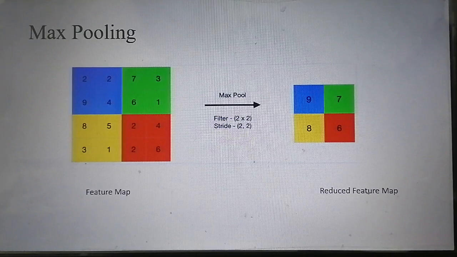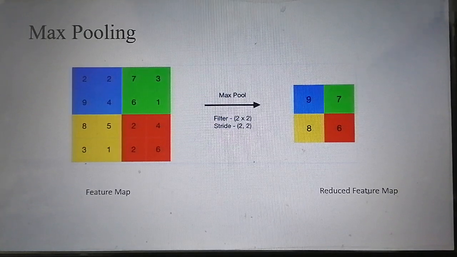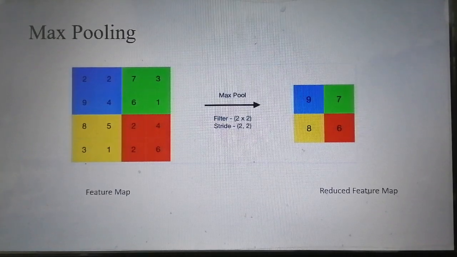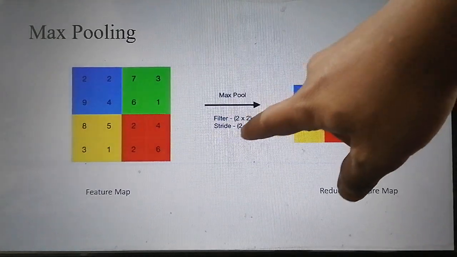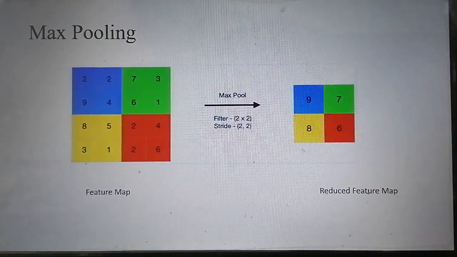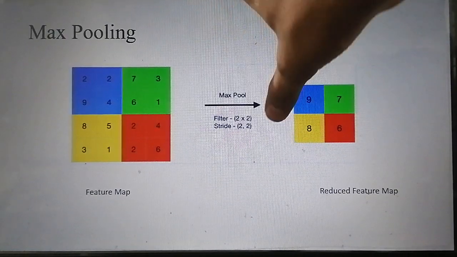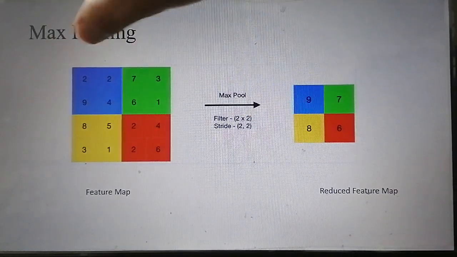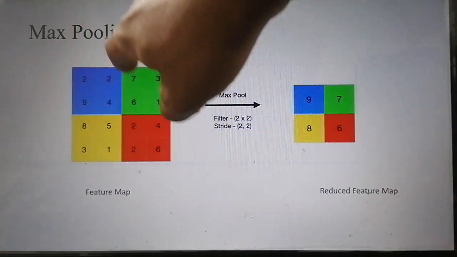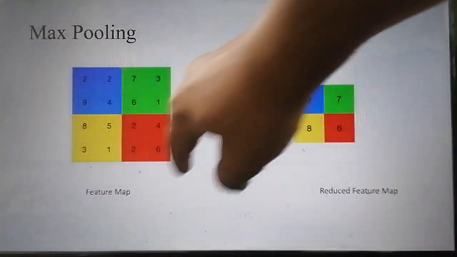To reduce the size we use two parameters. One is the filter size, and another one is the stride. We first project a filter on this feature map.